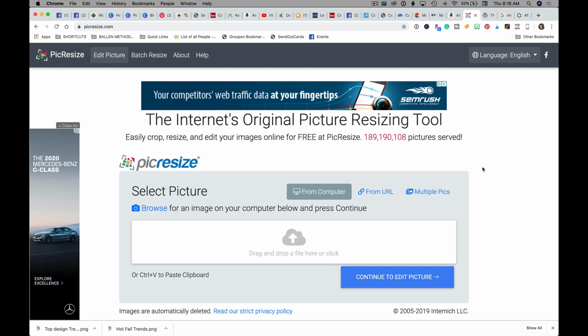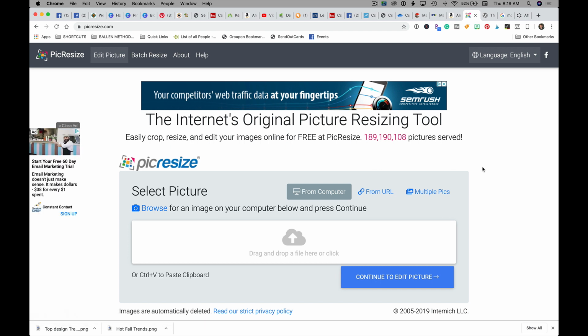In this video, I'm going to show you how to easily use pickresize.com to size any image to the size that you need. Keep in mind, if you don't use a regular photo editing tool like Canva or Adobe, you might have some distortion in your pictures. But simple changes from a large picture to a small picture, which is what a lot of my clients run into, is really easy using this program.